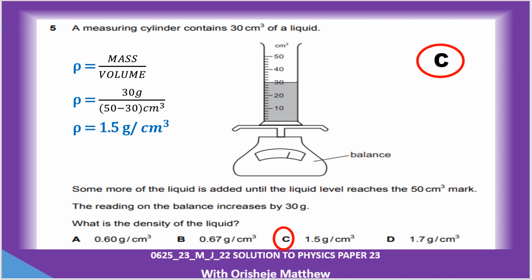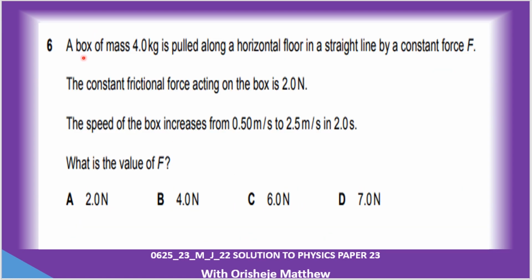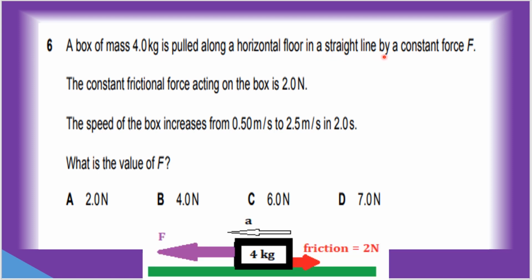Let's go to question number 6. A bus of mass 4 kg is pulled along a horizontal floor in a straight line. So you pull along the horizontal ground, and the friction is 2 Newton. What you are going to do is use Newton's second law.